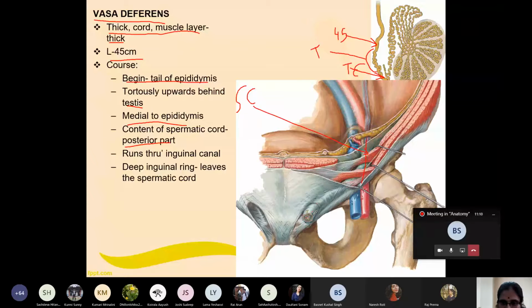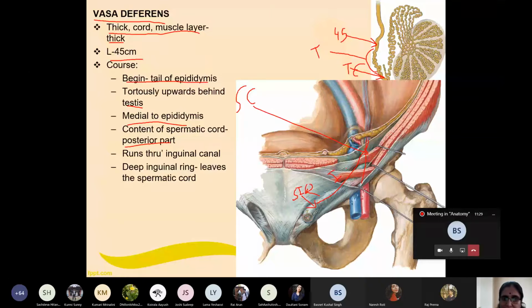First, it passes through here. You can see from here till here is the inguinal canal. It passes and forms the content of the spermatic cord. Then it passes through this ring. What is the name of this ring, my dear student? Superficial inguinal ring. And then the inguinal canal. This is the inguinal canal.